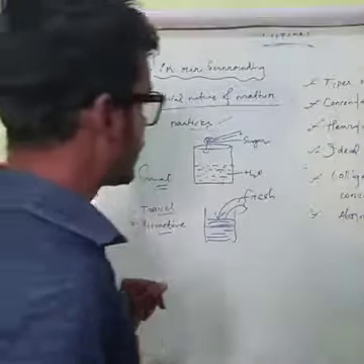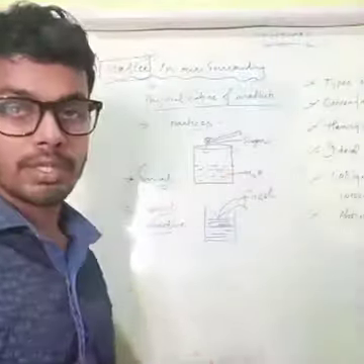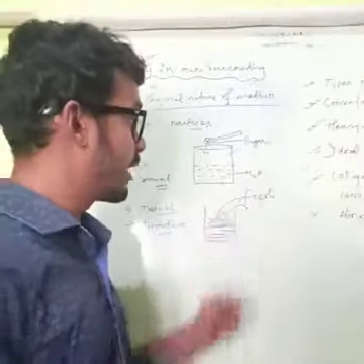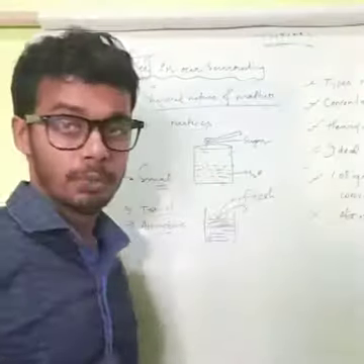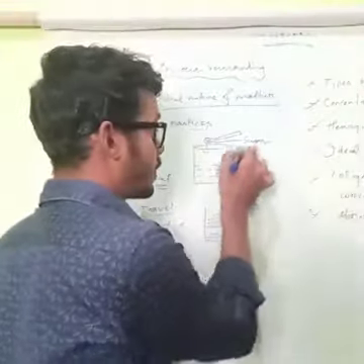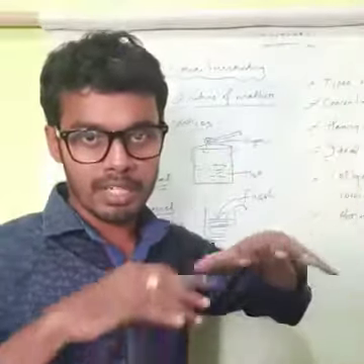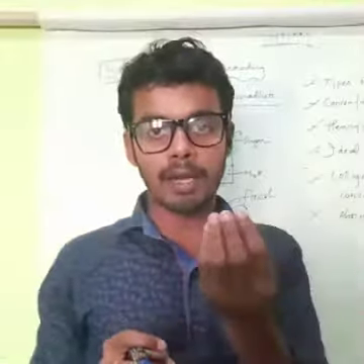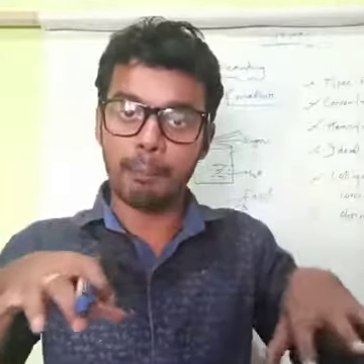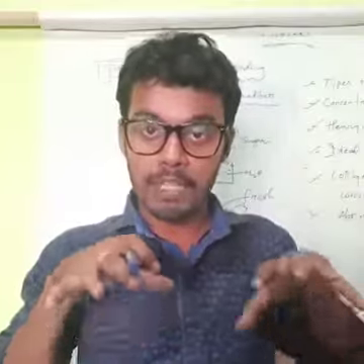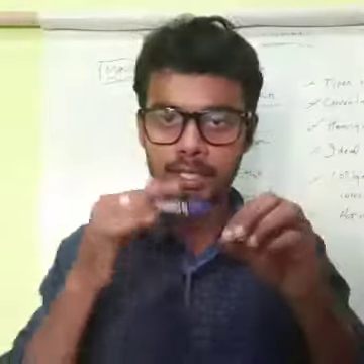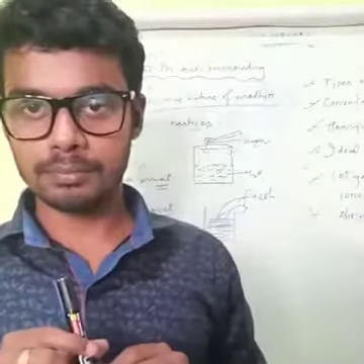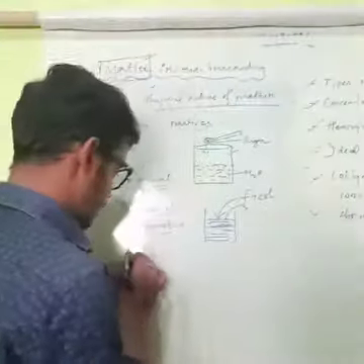And one more important thing from this activity is that matter has some kind of space in between. Sugar molecules disappear in the water. That means water is matter, sugar is matter, and one matter disappears in another matter. So there must be some space between the particles. That's why sugar molecules get dissolved in water molecules. So matter has space in between.